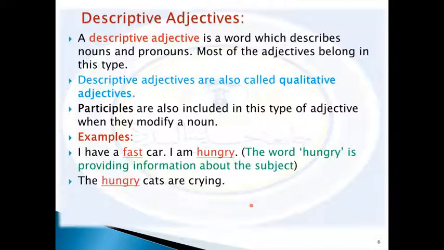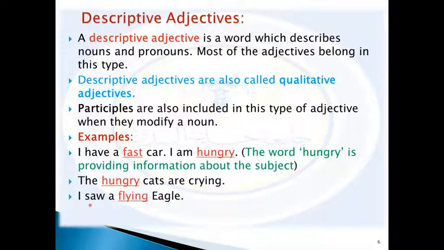The hungry cats are crying. We think of hungry also as an adjective to the noun cats. So it's the plural form. So we think of hungry cats. Remember when we said an adjective describes a noun, we think of the forms of singular and plural. So hungry here is an adjective used to describe the noun cats.